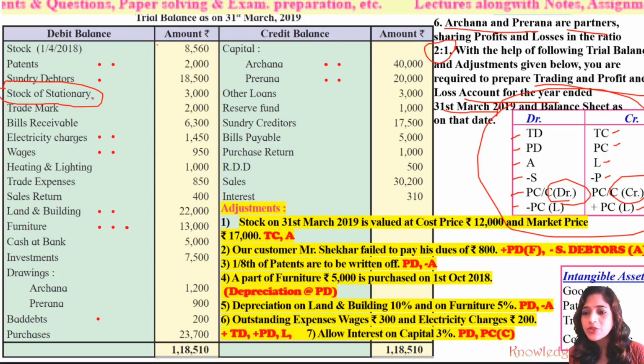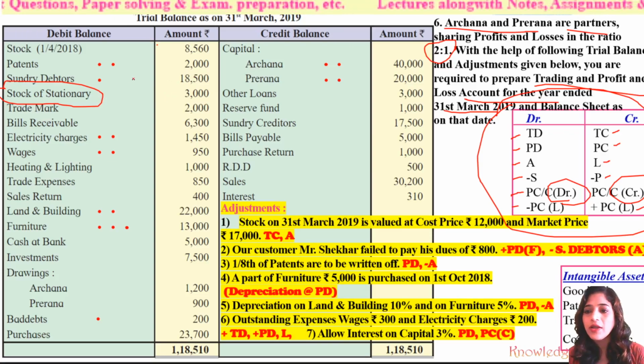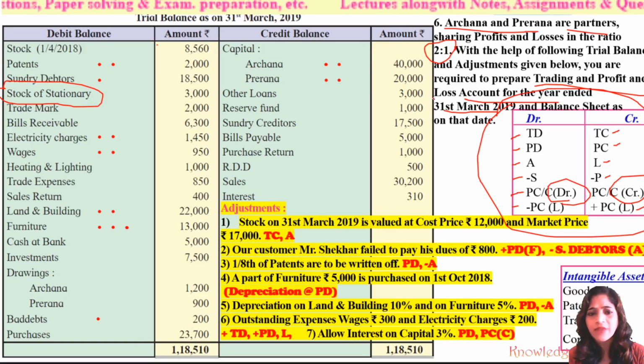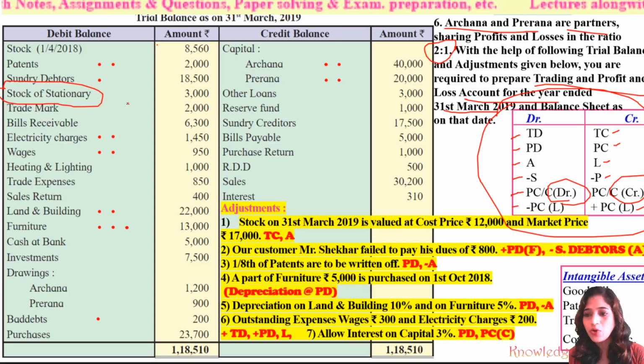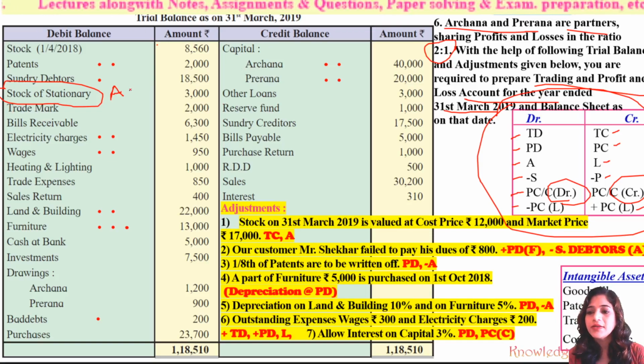See, this stock of stationery is given in the trial balance, which means the amount of this stock of stationery has been valued before creating the books of accounts and the trial balance. So it is the stock of stationery which is lying with that partnership business. As this is a normal stock lying with the business, you have to record it as an asset. But this is not stock they are dealing in for manufacturing purposes. This is the only different item given in this trial balance.